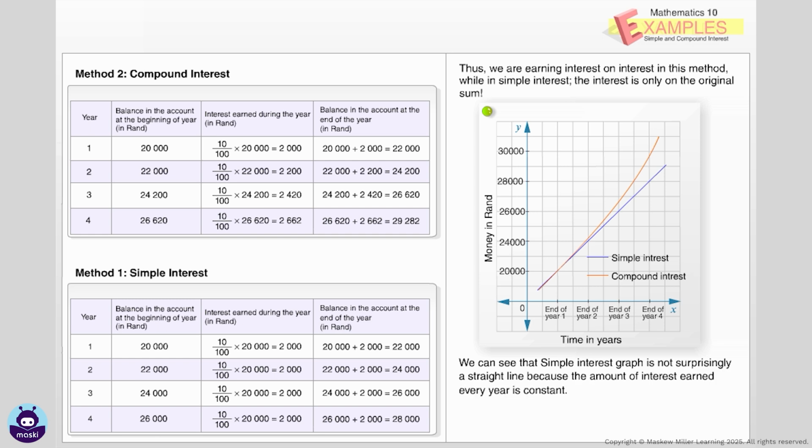We can see that simple interest graph is not surprisingly a straight line because the amount of interest earned every year is constant. On the other hand, the compound interest graph is an exponential graph as the interest amount grows exponentially.